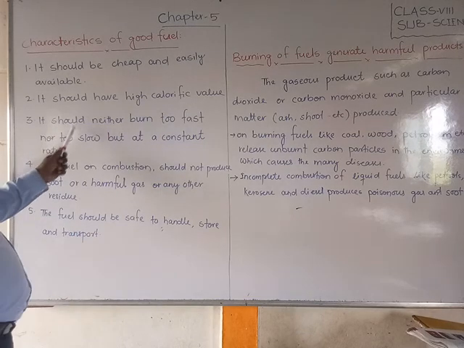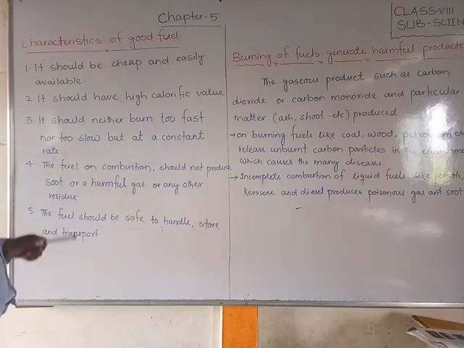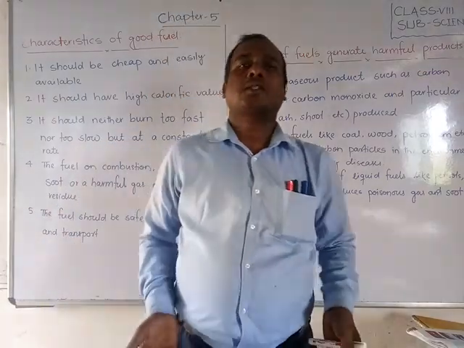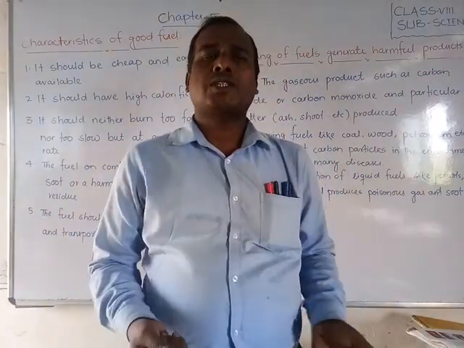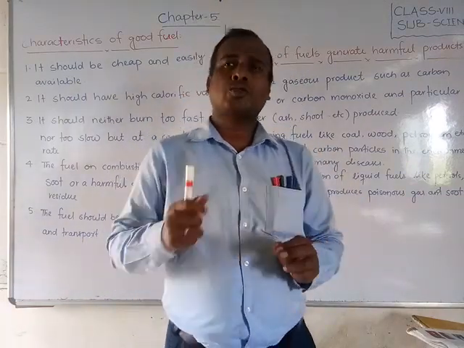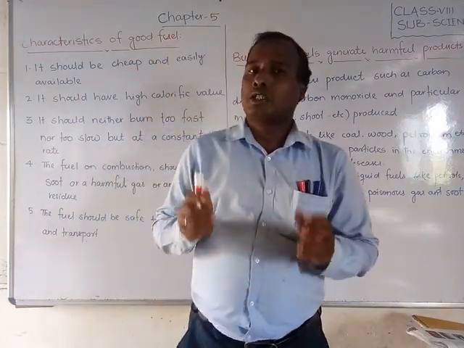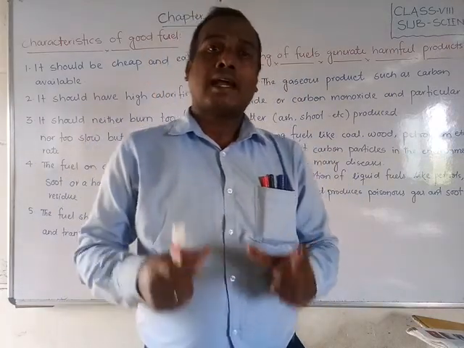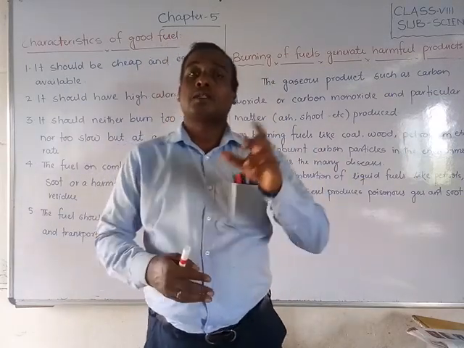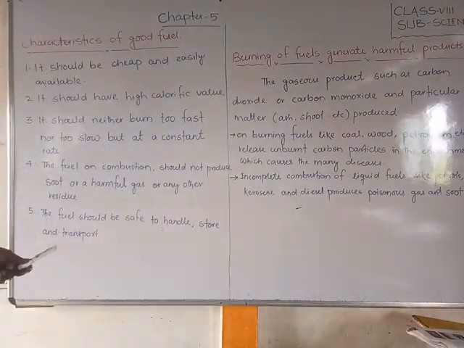It should neither burn too fast nor too slow, but at a constant rate. If it burns very fast, it will finish before the food is prepared, which means more quantity is needed. If it burns very slowly, it takes more time. So there should be moderate combustion, at one constant rate. This is also one of the characteristics of a good fuel.